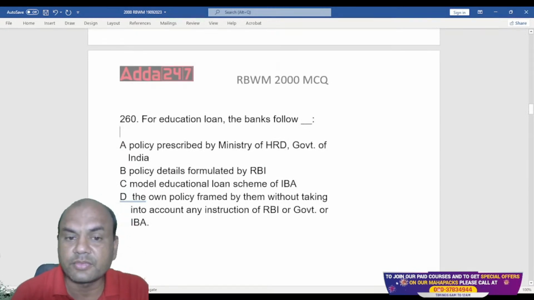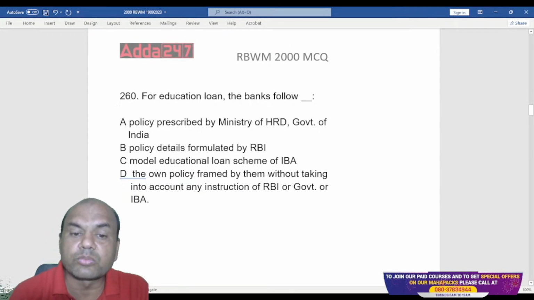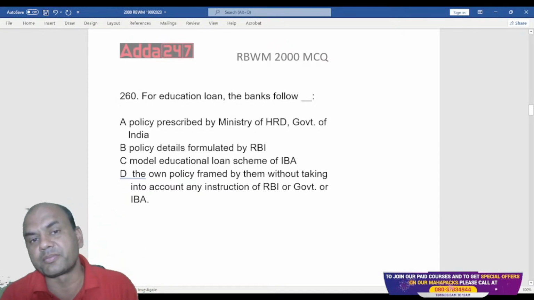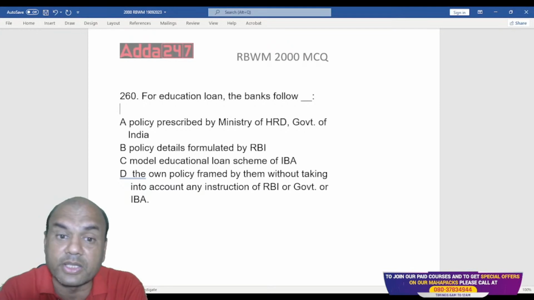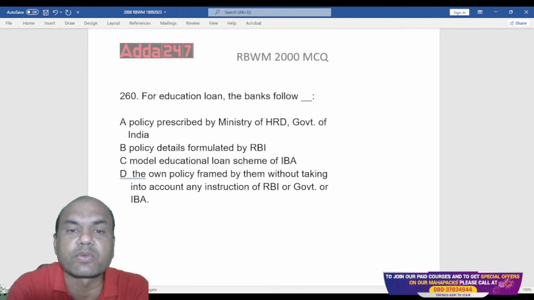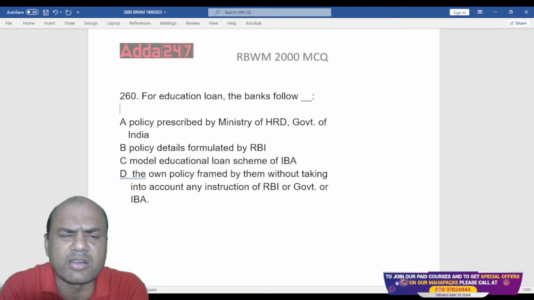Next one. For education loans, bank takes the following. Banks follow policy prescribed by Ministry of HRD, policy details formulated by RBI, model education loan scheme by IBA, or their own policy framed by them without taking into account any instruction from RBI or government or IBA. What is the answer? Means education loan, which policy is forward? This policy is given by a certain institution. Which is that institution? That is the right question over here. HRD, Ministry of HRD, RBI, IBA, or their own.